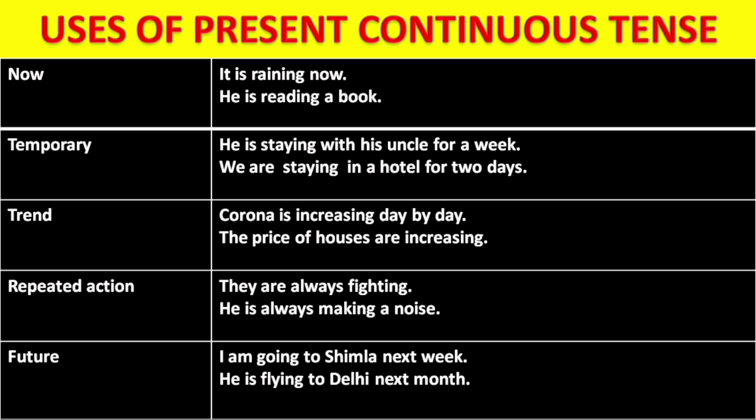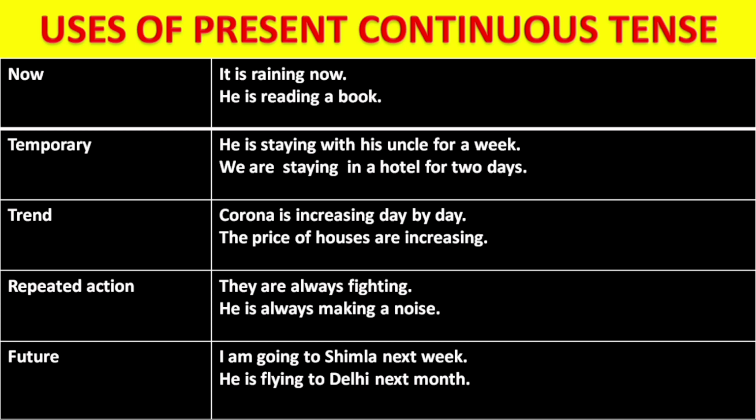Then we use present continuous tense when there is a trend which is right now going on. Like corona is increasing day by day. The price of houses are increasing. Again we can use it when there is a repeated action, when we complain. Like they are always fighting. See, always tells us this is a repeated action. They are always fighting. He is always making a noise. So here we can use present continuous tense.